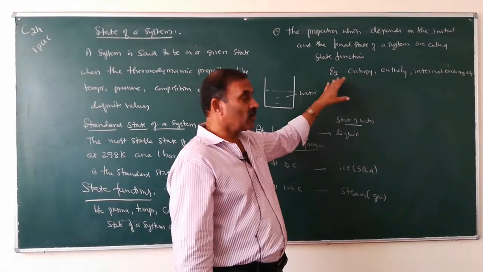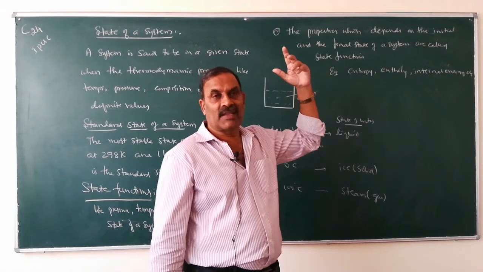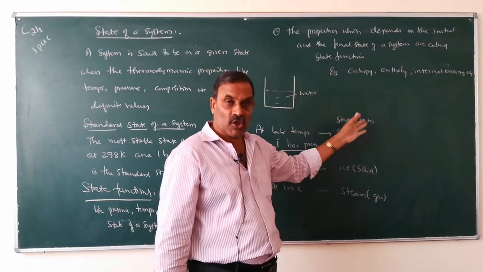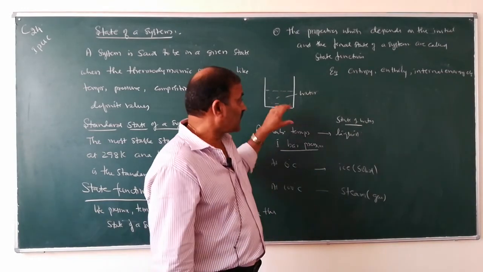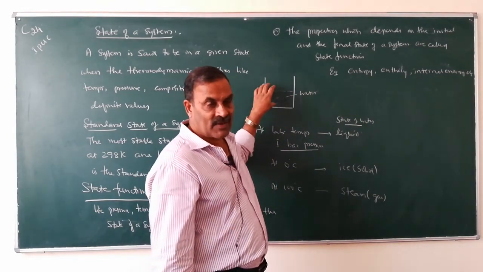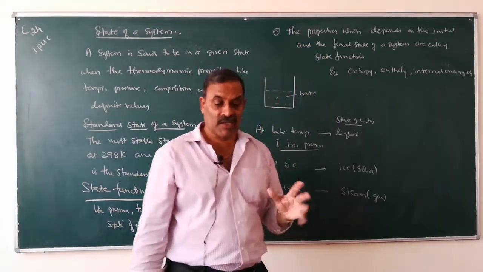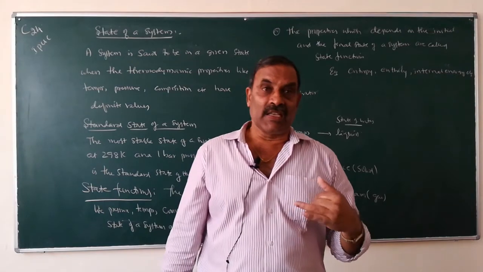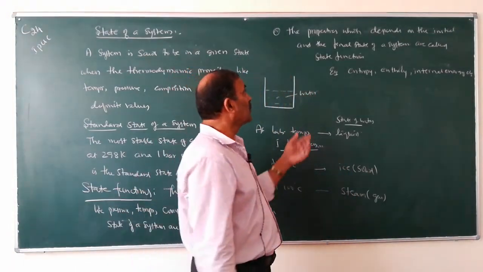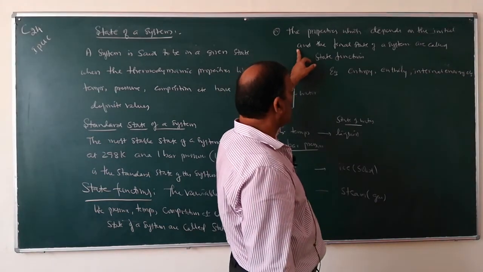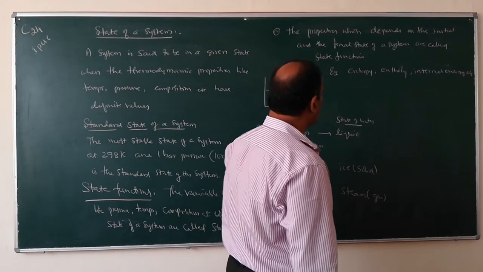So the values of these properties, namely entropy, enthalpy, internal energy, depend upon the state of the system, whether it is in the initial state or the final state, but not upon the way in which that state is achieved. So the properties which depend on the initial and the final state of the system are called state functions.